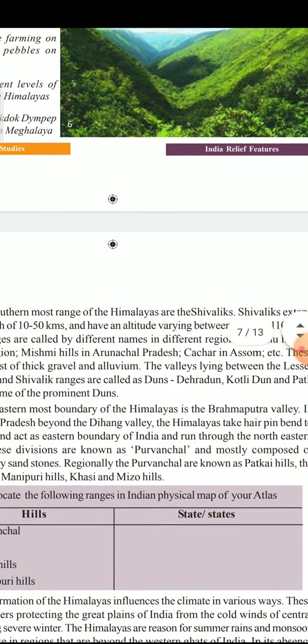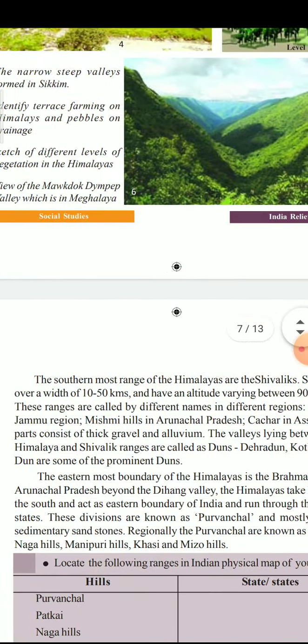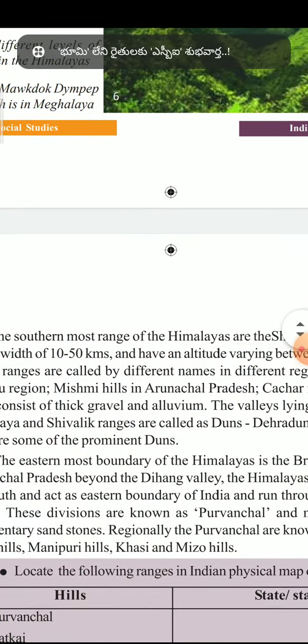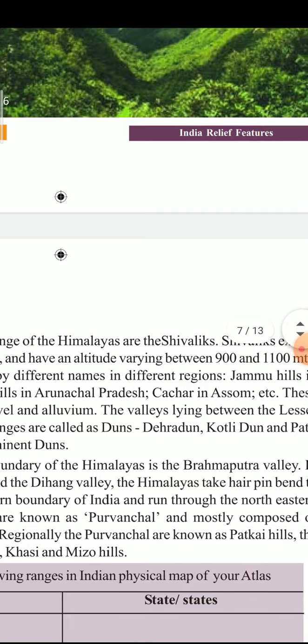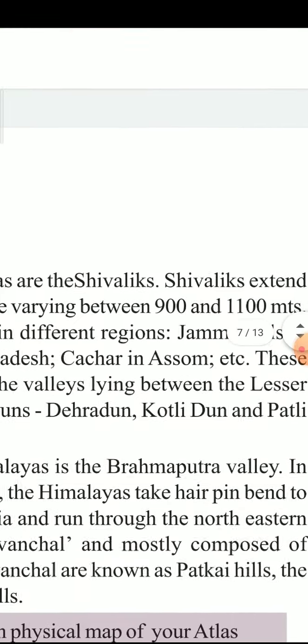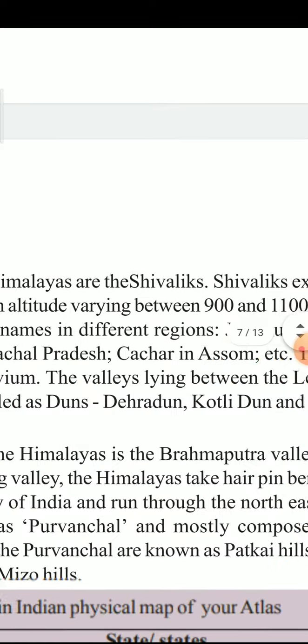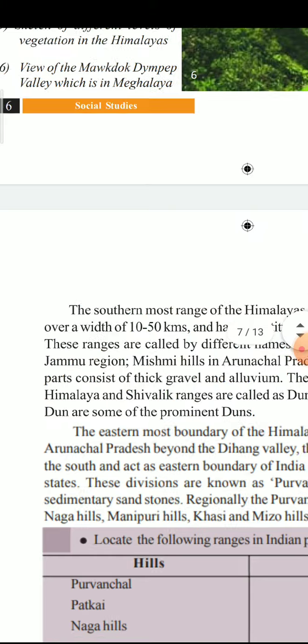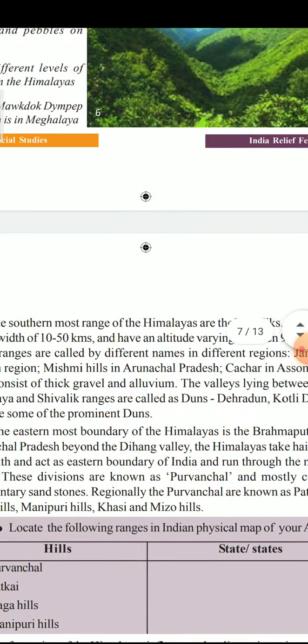These are called by different names in different places. For example, in Jammu they are known as Jammu Hills, in Arunachal Pradesh as Mishmi Hills, and in Assam as Cachar Hills. They are covered with gravel and alluvium. Some important dunes are located in these Sivalik ranges.